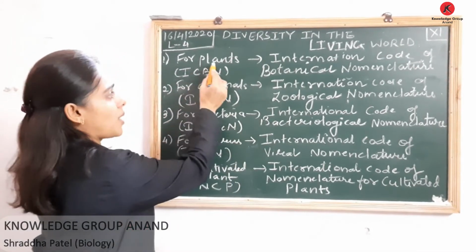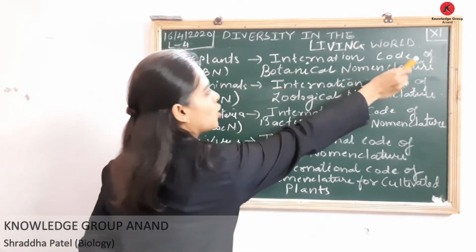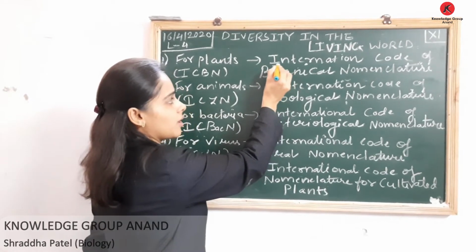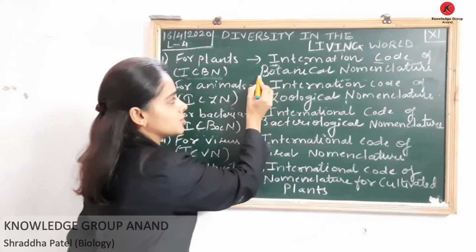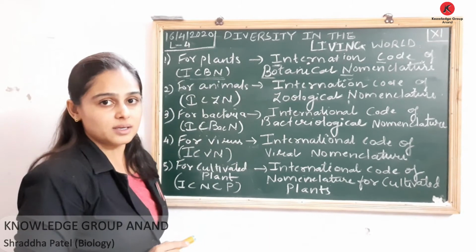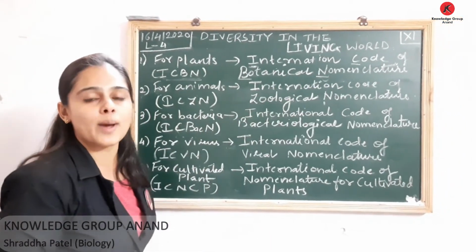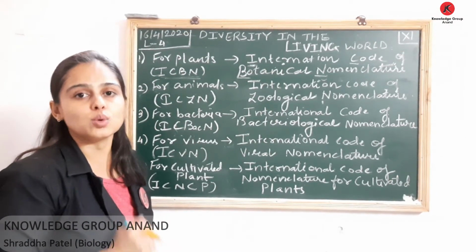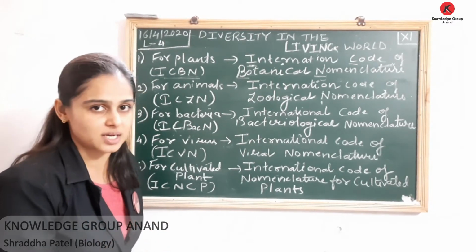For plants we have a code called International Code of Botanical Nomenclature. Abbreviation you have to remember: I, C, B, N. Simple as that. So ICBN stands for International Code of Botanical Nomenclature, which is meant to assign names to plants based on agreed principles and criteria.